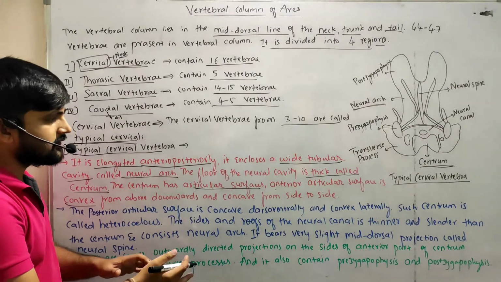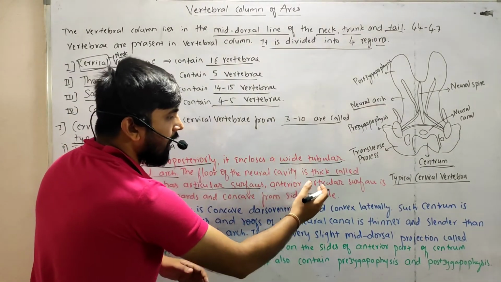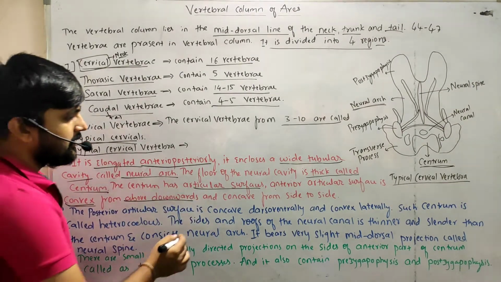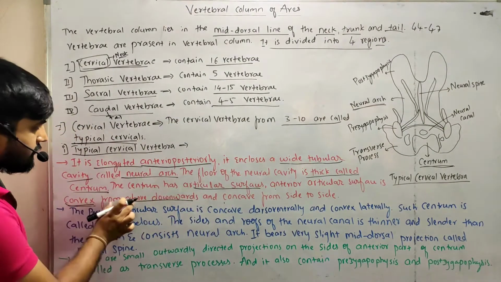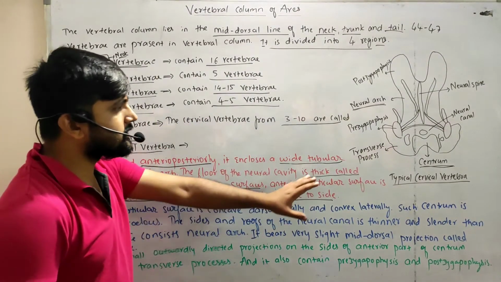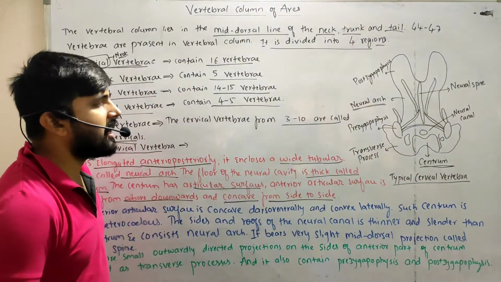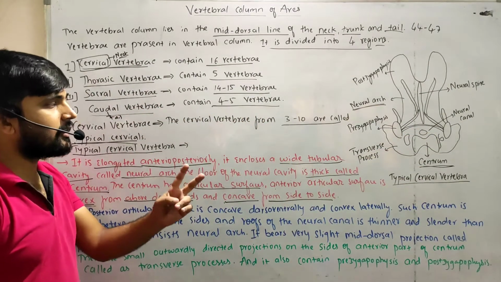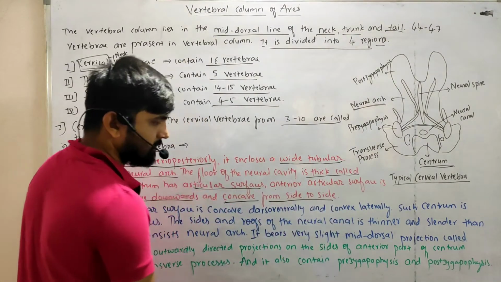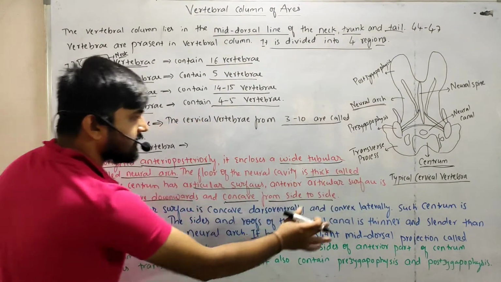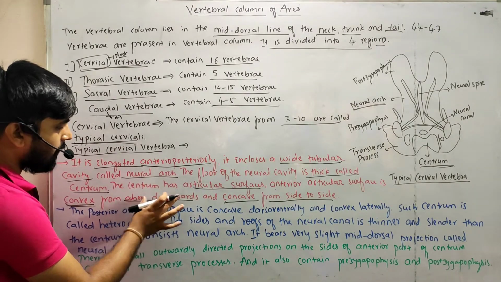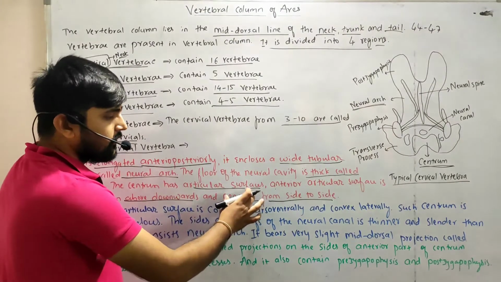One is the anterior articular surface, which is convex from above downwards and concave from side to side.